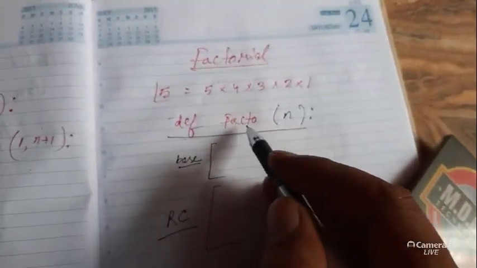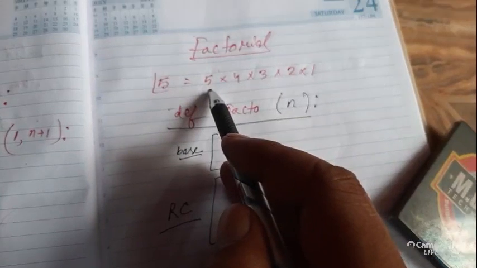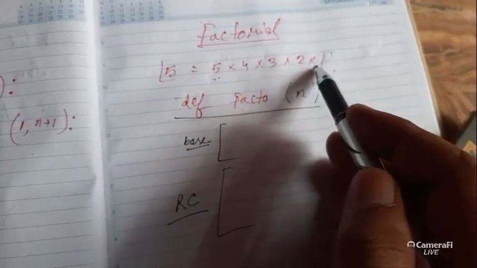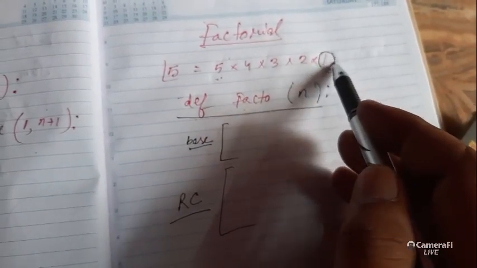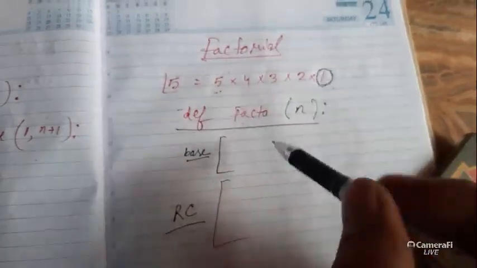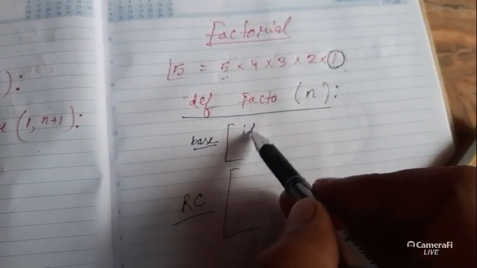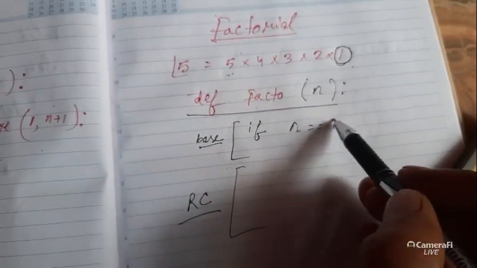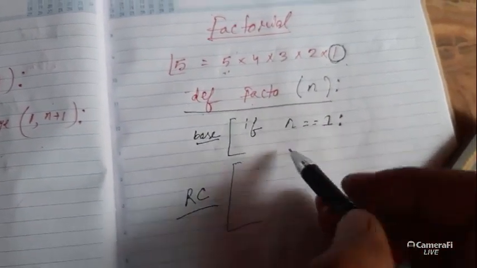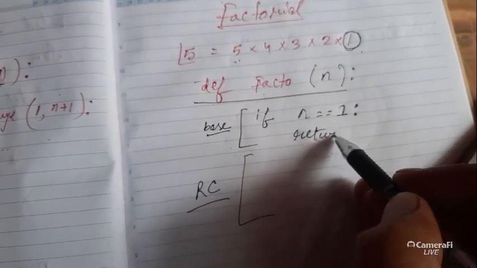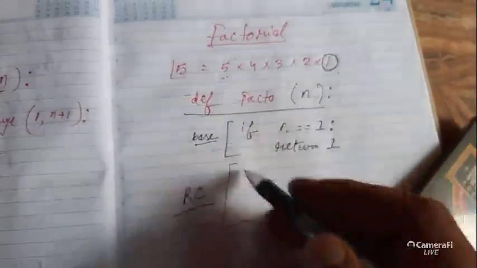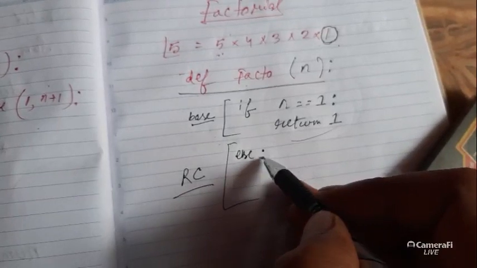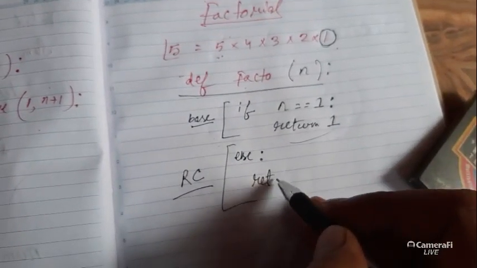So what is the base condition? Factorial means from the number it will go down to 1, so that will be my base condition. You have to first understand which part you will make the base condition. So here I am writing if n equals 1, when n reaches 1, the factorial of 1 will return 1 only. This is my base condition. And now I will write the else part, else return.